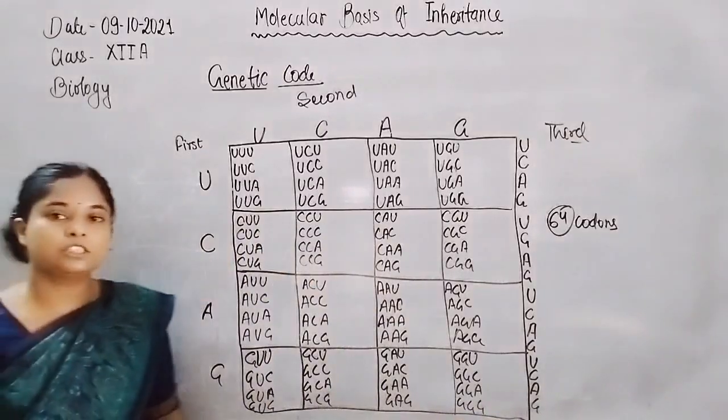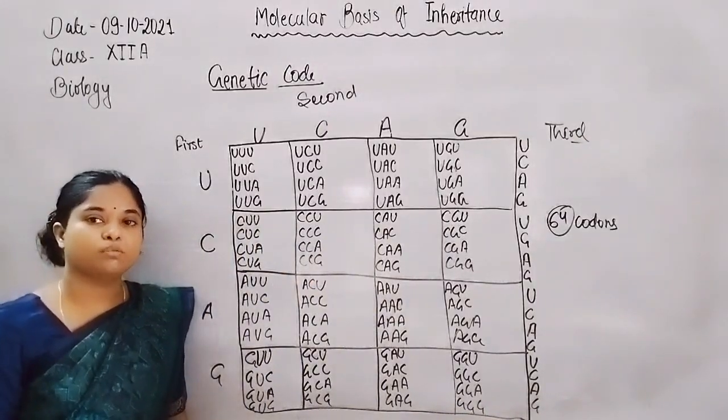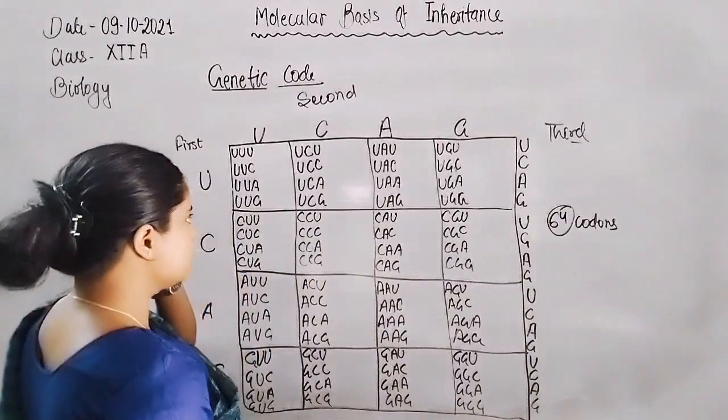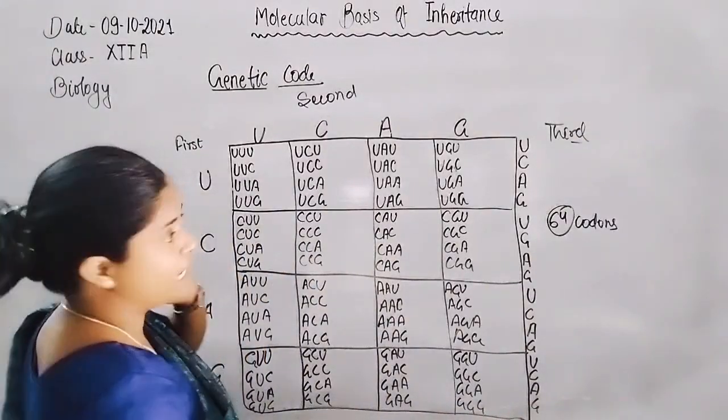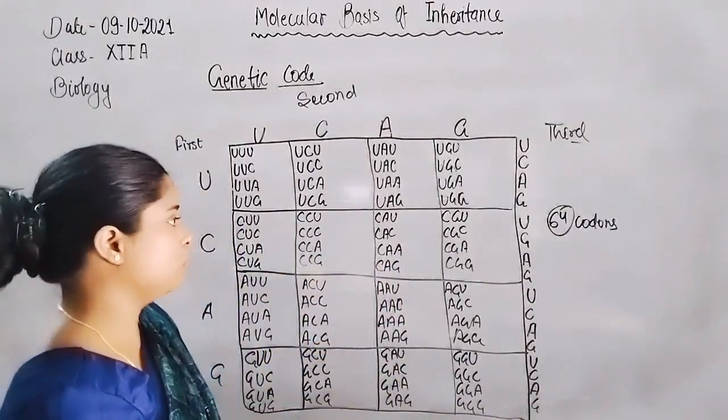Now these are the triplet codons overall. Now let us discuss the salient features of these triplet codons.